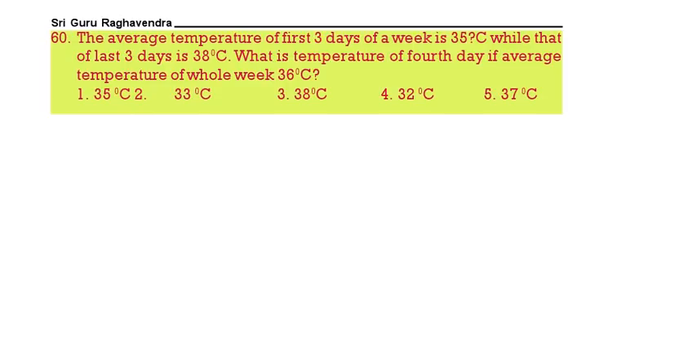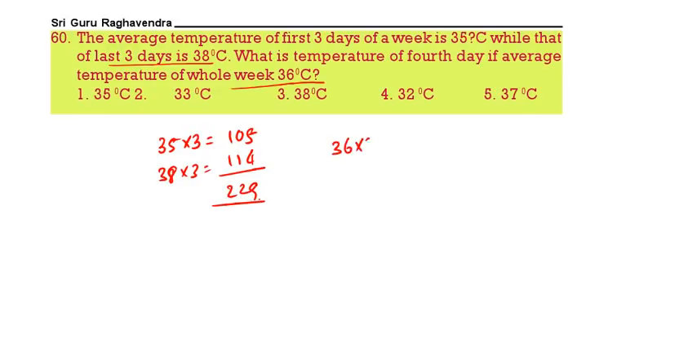Next, the average temperature of the first 3 days of the week is 35 degrees. So for first 3 days the average is 35, so total 105. Last 3 days it is 38, so it is 114. Totally 219. Out of 7 days we got only 6 days. Now total week temperature average 36, so that is 252. So what is the temperature on the 4th day? 252 minus 219, that is 33. 33 degrees is the correct answer.